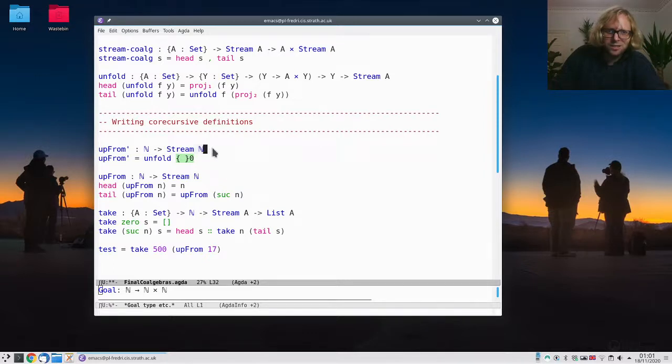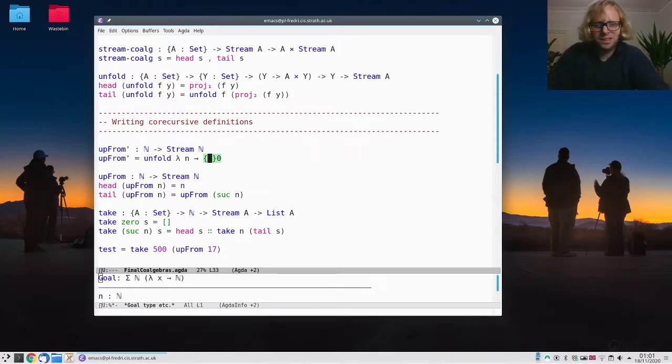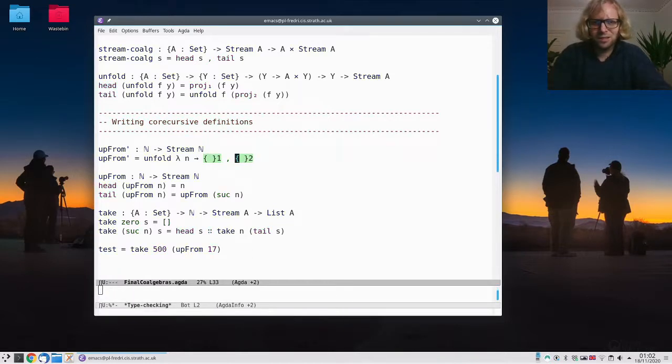And it's a stream of natural numbers. So a here is also a natural number. So let's say lambda n goes to something. Okay, and then here I have to give a pair of natural numbers. And how should I think of this? Well, the first one should correspond to what I observe first about this thing, right? So I wanted that to be the n I was given, like that. And the second one should be how to continue. And we saw here that we continue with suck of n. That's going to be my way to continue.